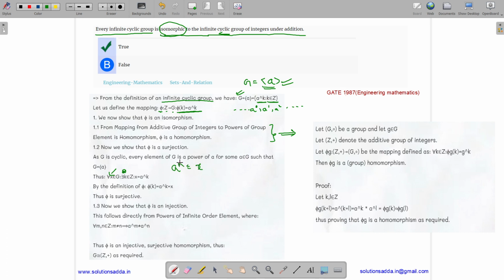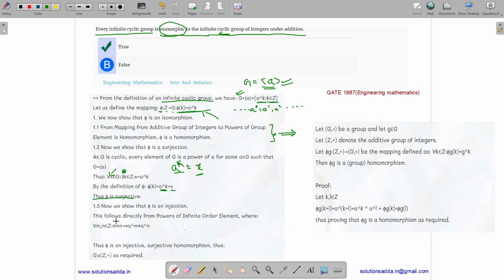As it is a cyclic group and x is an element of the group, there must be some integer k such that when a is raised to the power k, we get x. By the definition we have defined, phi of k equals a to the power k, and we know a to the power k equals x. Thus, phi is a surjection.